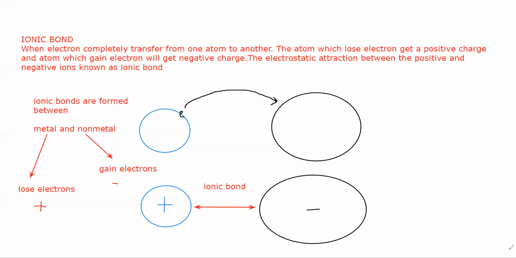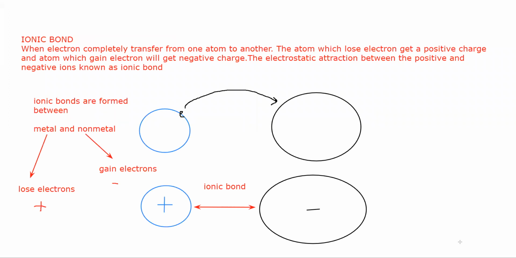So if I say sodium chloride, what kind of bond will be there between sodium and chlorine? Sodium, you will identify it's a metal. You can identify from the group. Group 1 is there, so it is a metal. And chlorine, you can take a screenshot.